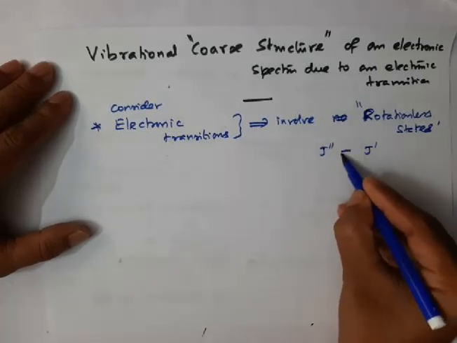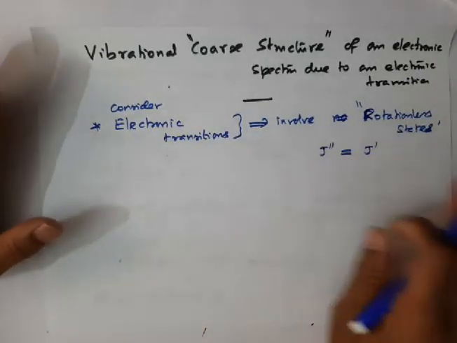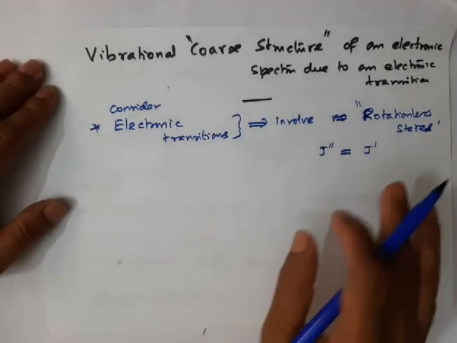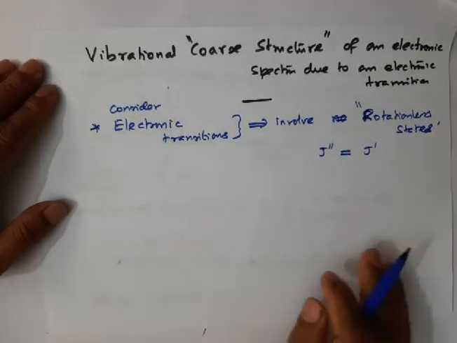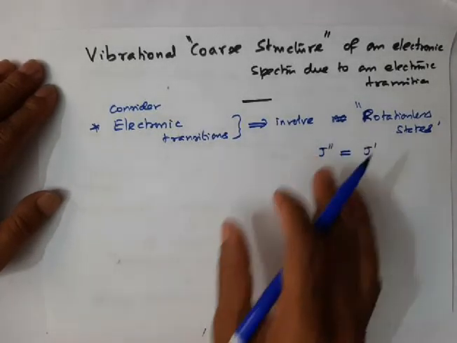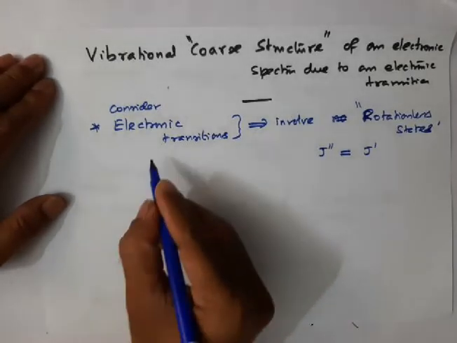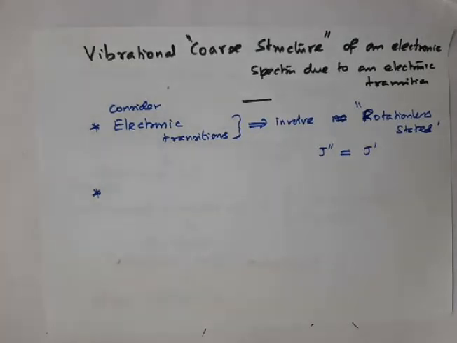If these two are equal, we call those transitions rotationless transitions. So in this case you need not consider the rotational transitions.